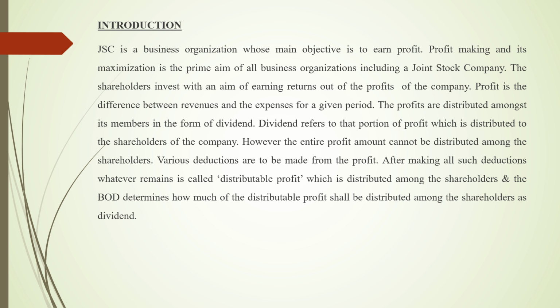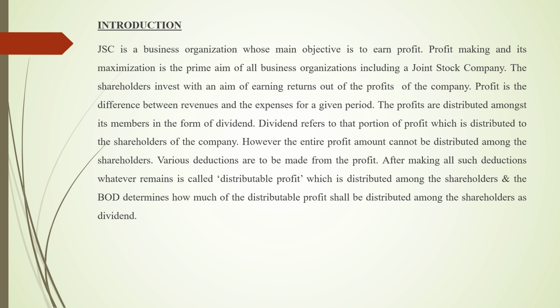However, the entire profit amount cannot be distributed among the shareholders. Various deductions are to be made from the profit. Whatever profit the company earns, the complete profit is not given as dividend to the shareholders, but various deductions are made by the company. Later on, the dividend will be paid out of the profits. After making all such deductions, whatever remains is called distributable profit, which is distributed among the shareholders.